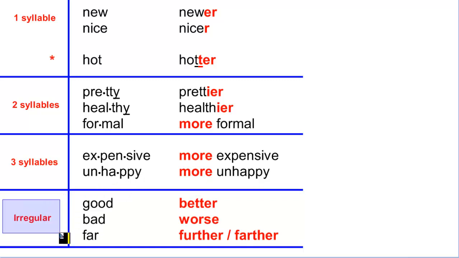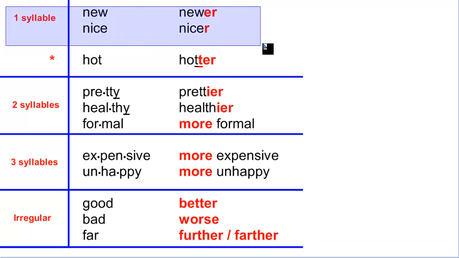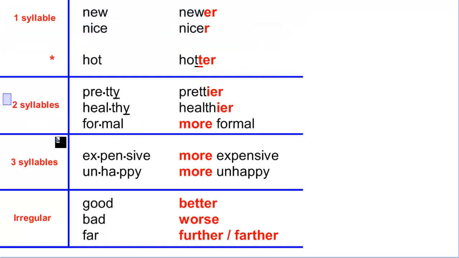And obviously, as it is English, there are some exceptions. Some of them are just irregular. So the comparative form is just irregular. So for example, good, better, bad, worse. And the last one is far, in a long distance. Further or farther. Both of them are correct. I personally prefer to use further, but if you want, you can use farther. The difference is more circumstantial, but in general, they are both the same. So that's it. So please remember, in general, if it's one syllable, ER, and if it's two syllables or more, more or less.